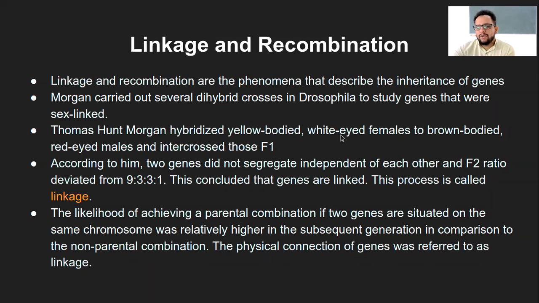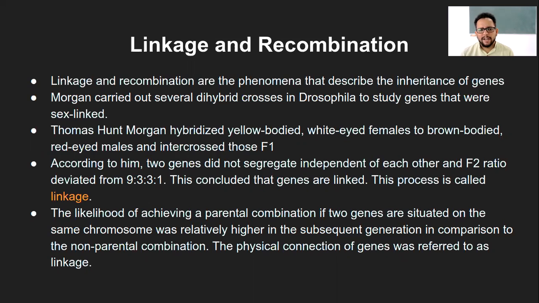Morgan used Drosophila to study dihybrid crosses and the genes which are sex-linked. Drosophila has separate sexes, male and female, and that way Morgan tried to study the sex-linked genes being passed down through different generations.